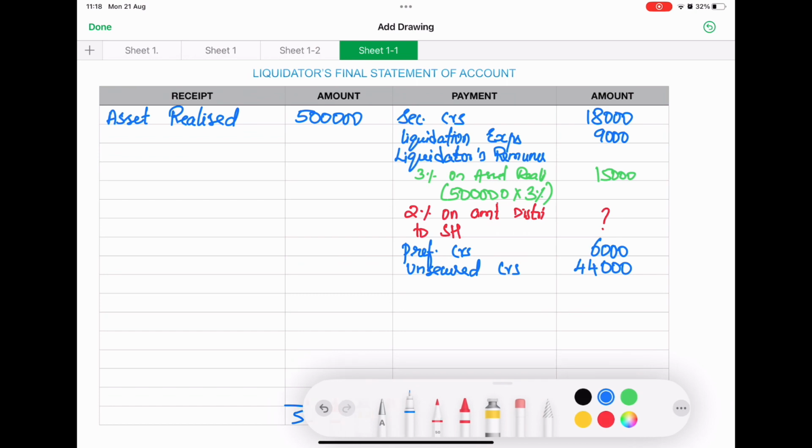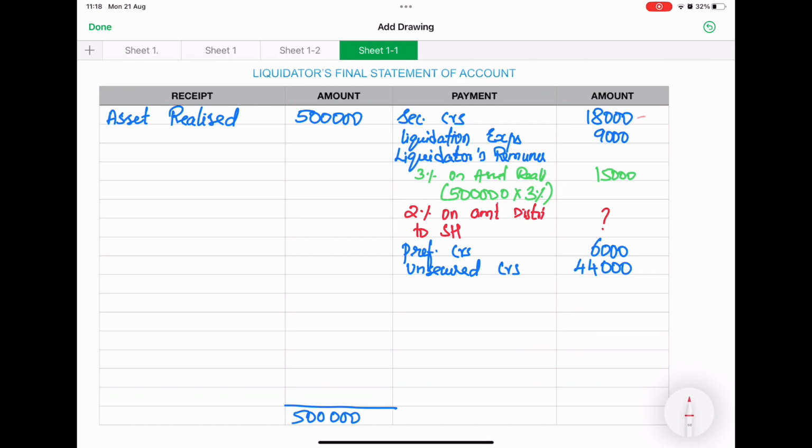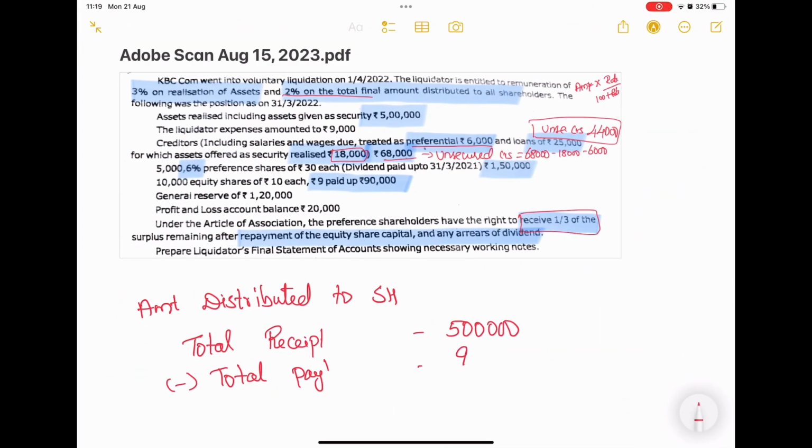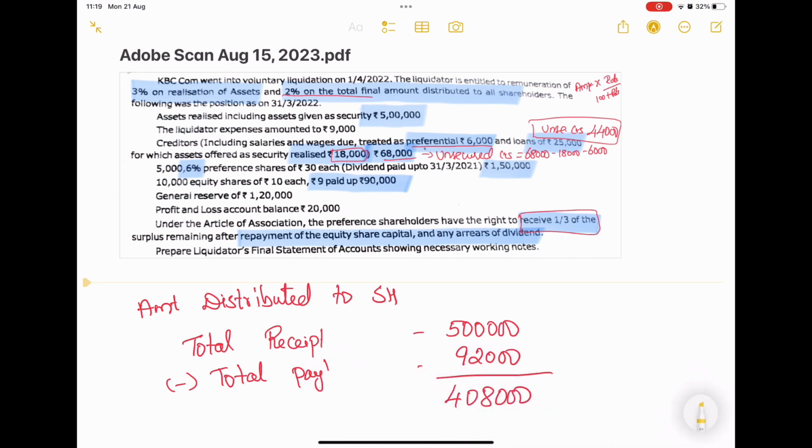I'll just mark it: the secured creditors, preferential liquidation expenses, asset realized remuneration, preferential creditors and unsecured creditors. We have to total all these things. If you add all that, you'll get 92,000 as the value. So 4,08,000 is the asset realized.